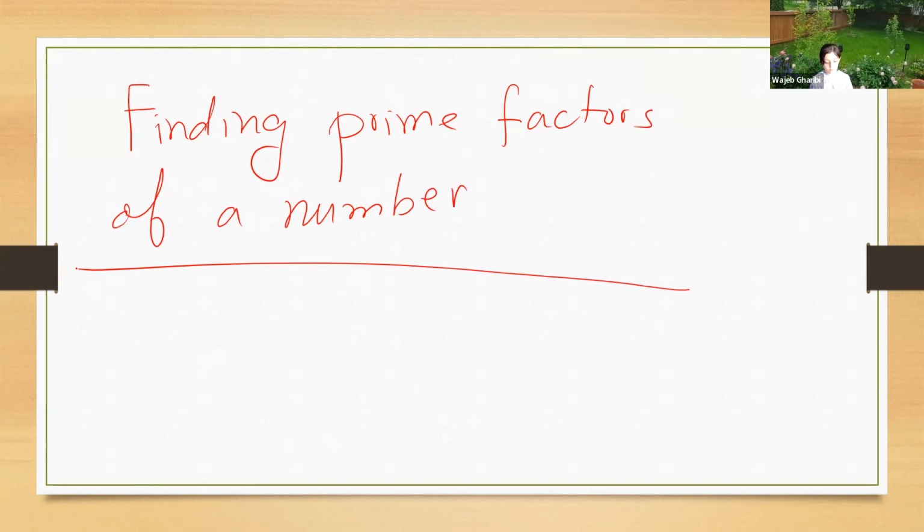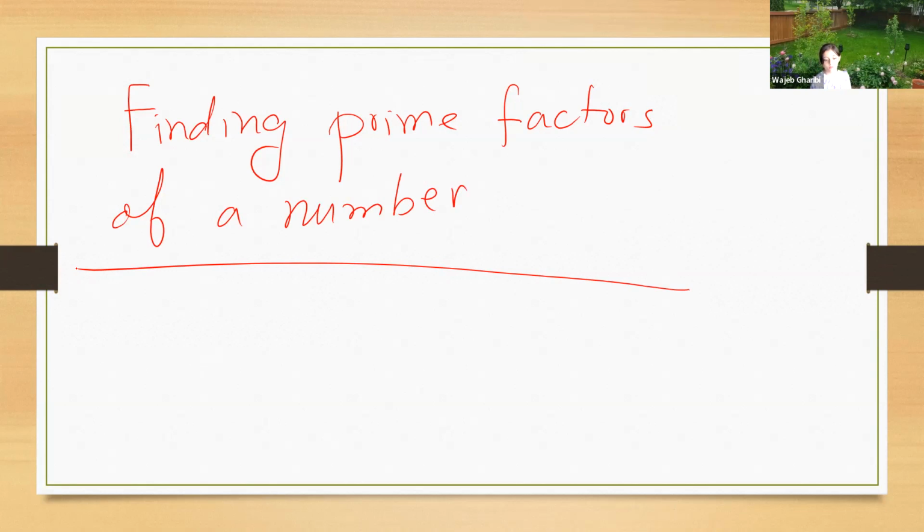And we said before that any integer can be written as a multiplication of prime numbers. This is very important. And these prime numbers are called the prime factors of a number.